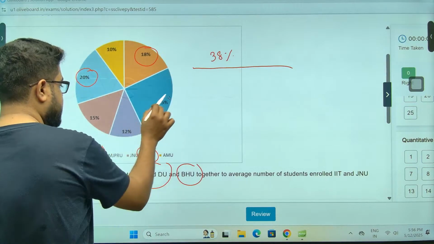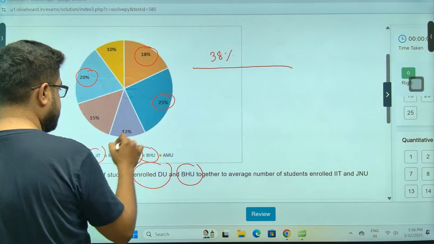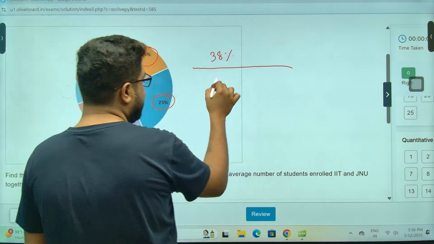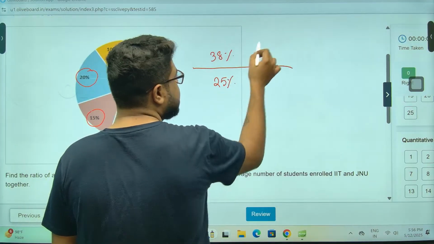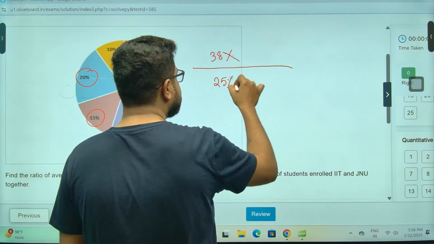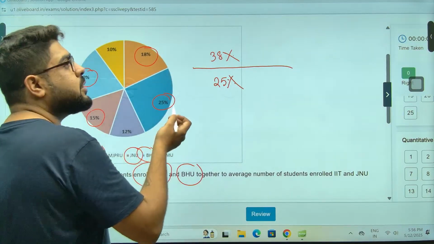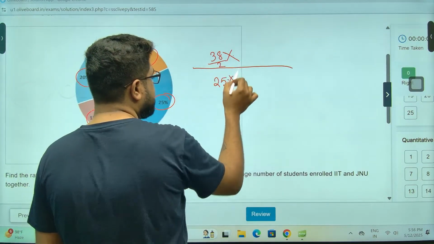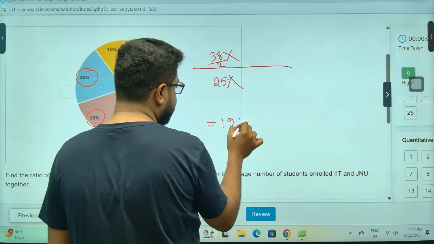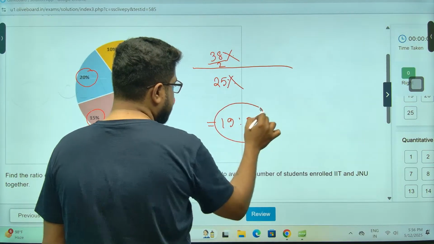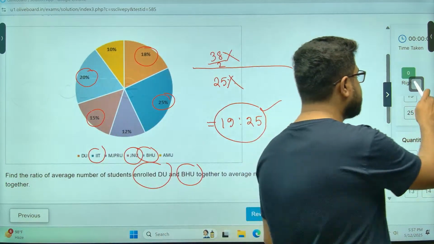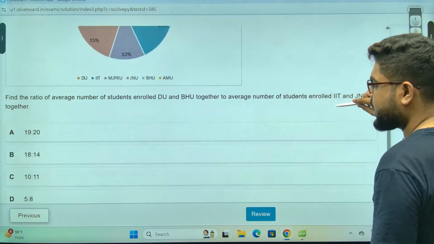IIT is this one and JNU is next one, 15, so 50, average is 25%. Both are percentage of total, so everything will cancel, this will also cancel. Average number of students, sorry, average means again this will be also by 2, so 19 ratio 25 will be the answer. And it's impossible to take a class like this.